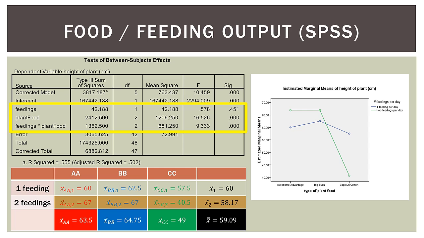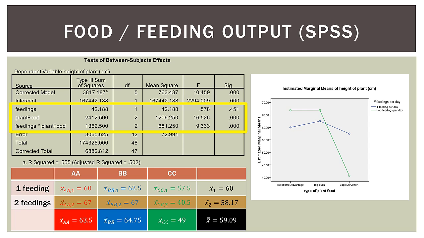0.451. Is that significant? No. Now look at the means in our table at the bottom. For one feeding, it's 60. For the two feedings, it's 58.17. Are those very different? No. That's why that factor in the SPSS output is not significant, because they're so close together.